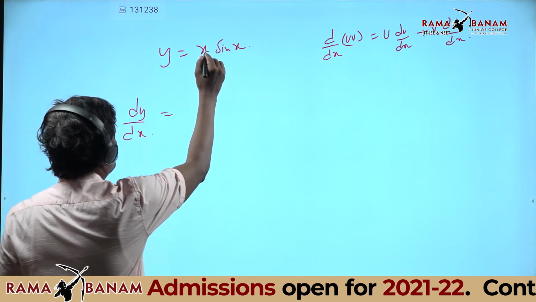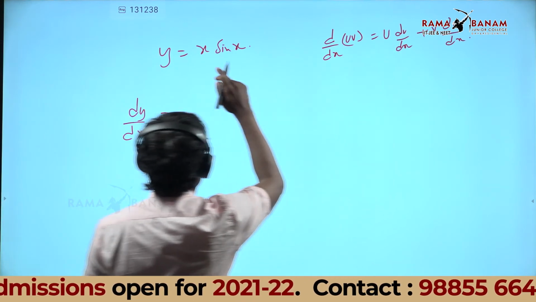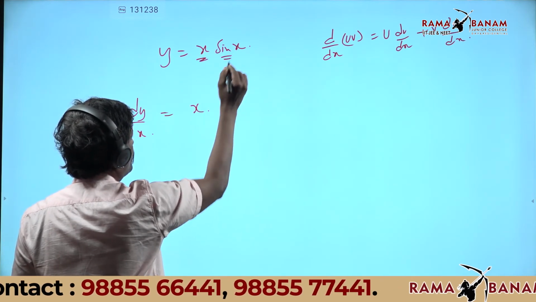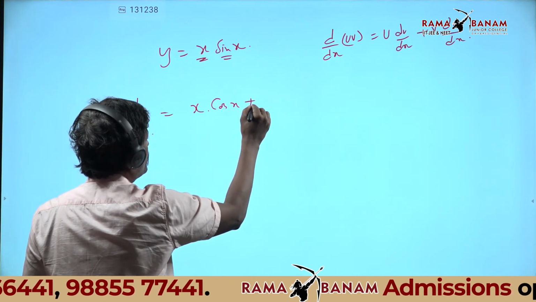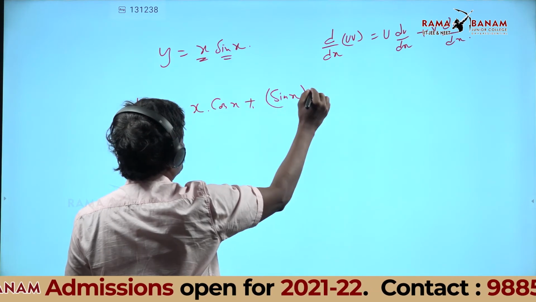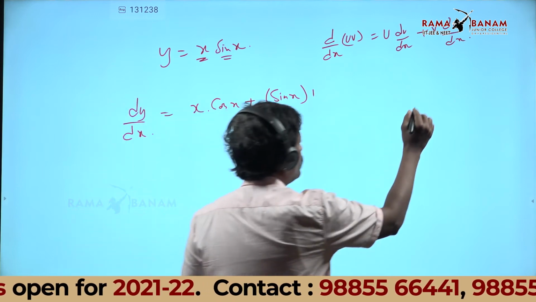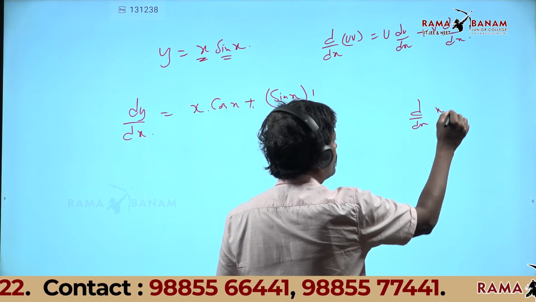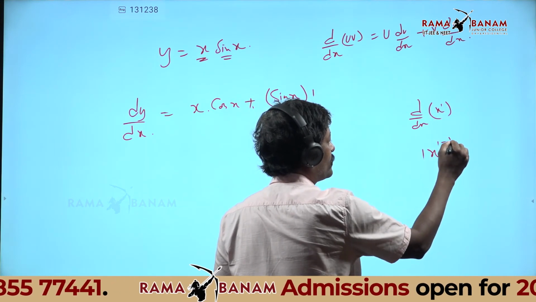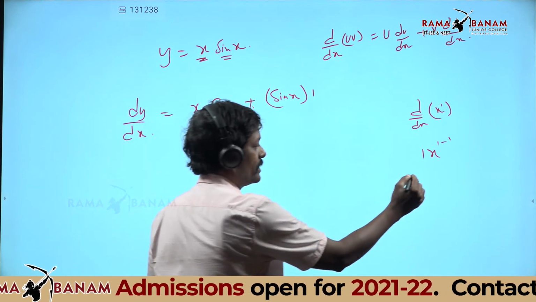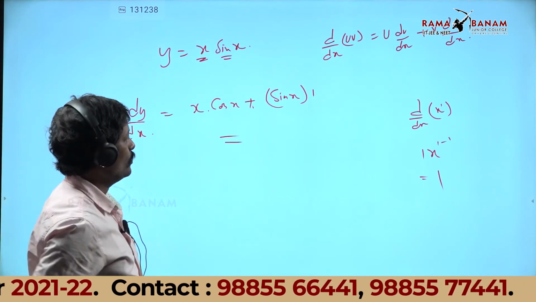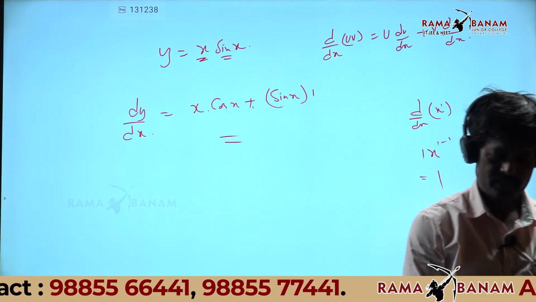That's equal to, now what you have, first function, leave it as it is, x, derivative of the second, sin x, that is cos x. Plus second function, sin x, leave it like that, derivative of the first, derivative of x is 1. How? d by dx of x, x power 1, n x power n minus 1, that means x power 0, how much? 1. So derivative of x is 1. So the answer is x cos x plus sin x.